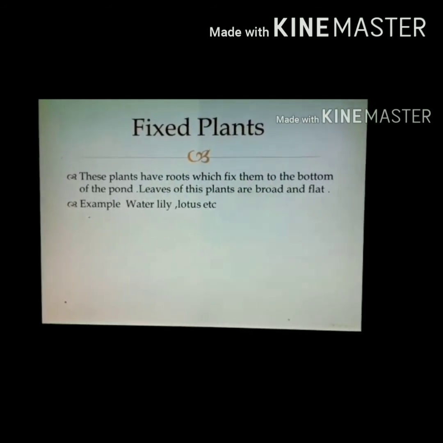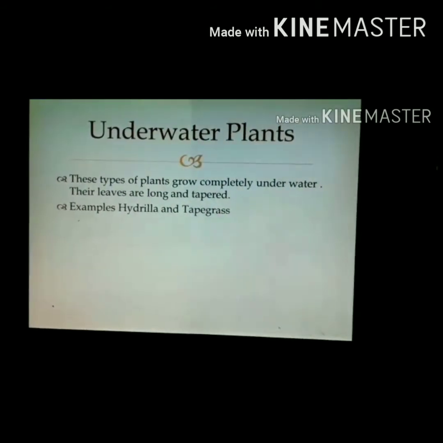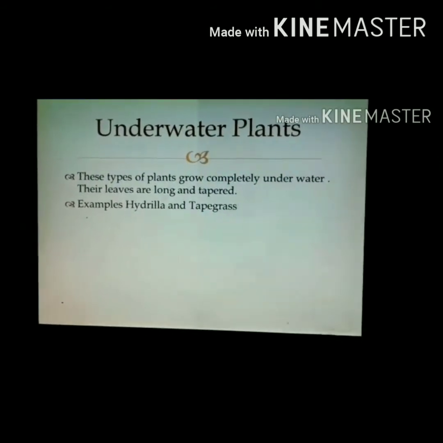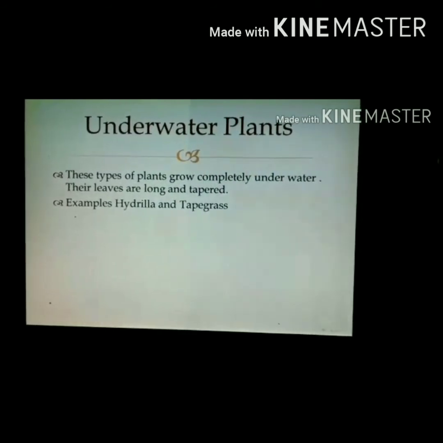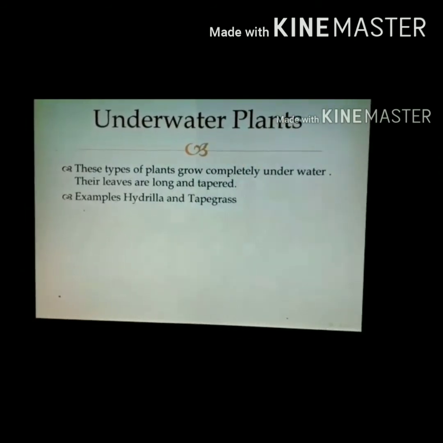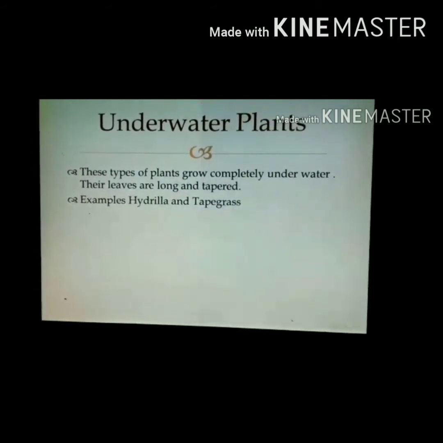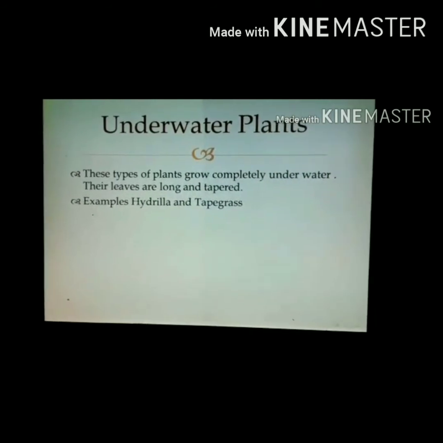Now the third type of aquatic plant is the submerged or underwater plant. These types of plants grow completely underwater. Their leaves are long and tapered. Few examples shown over here are hydrilla and tape grass.